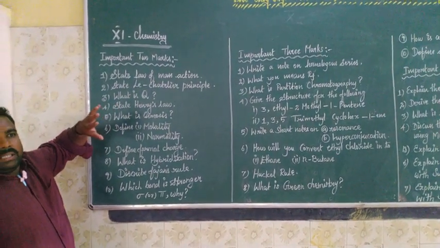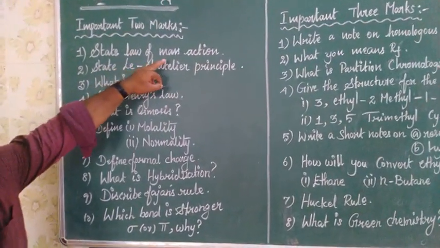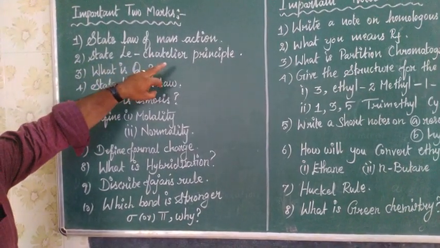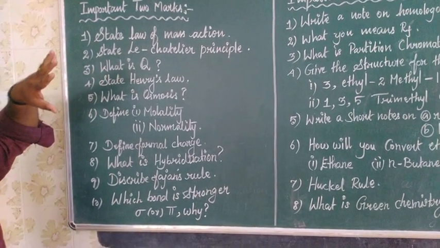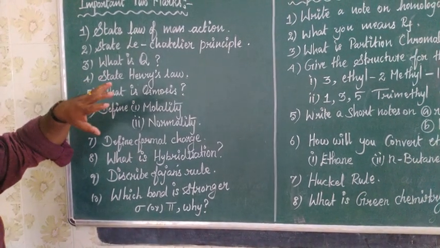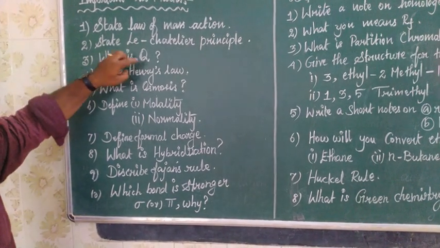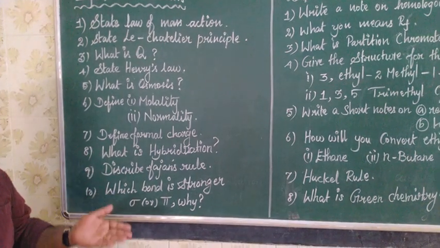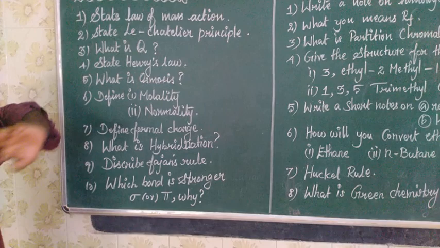Already you know that at a given temperature the rate is directly proportional to the active mass, called the law of mass action. The second one, state Le Chatelier's principle. Le Chatelier's principle means how a system responds to a disturbance of the equilibrium. What is Q? Already you know what Q is. It is the ratio of the reactant to product under non-equilibrium conditions, called the reaction quotient.